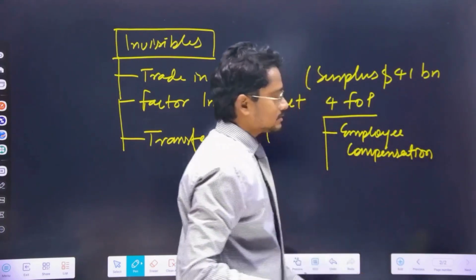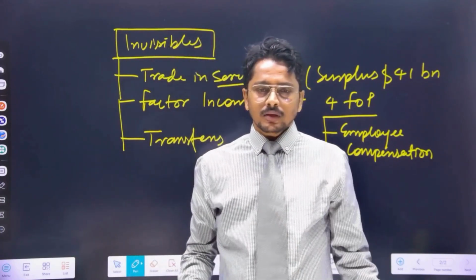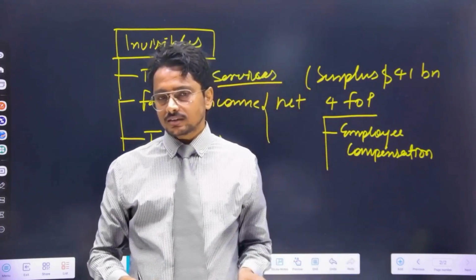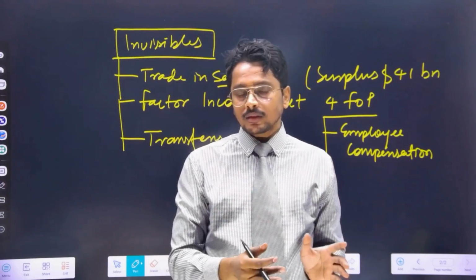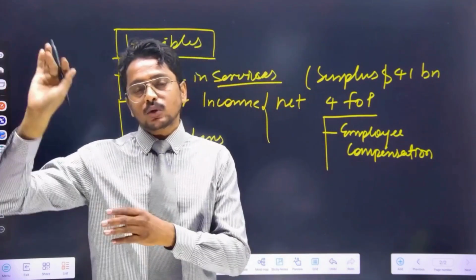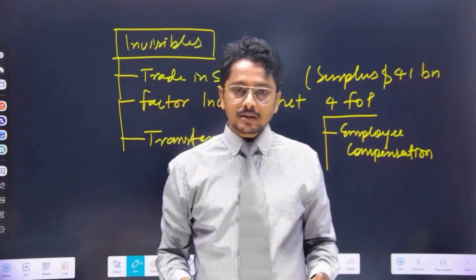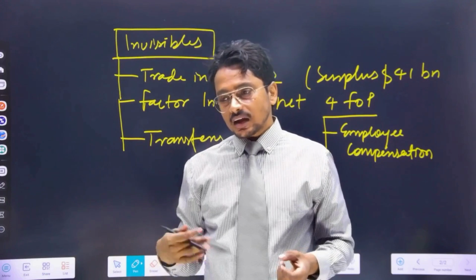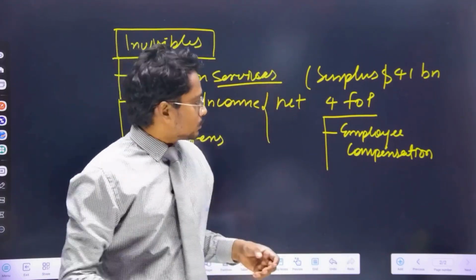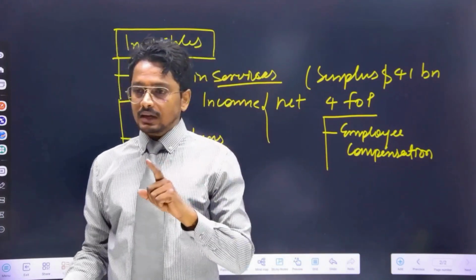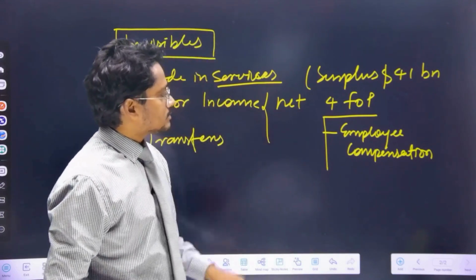employee compensation means if a foreign player, for example, Nora Fatehi is working in India, earning compensation, this money will go back to Canada because Nora belongs to Canada. In the same way, Indian people, software engineers, actors, players earn dollars from foreign nations. So that will be added to India's current account on the positive side. So net of employee compensation.